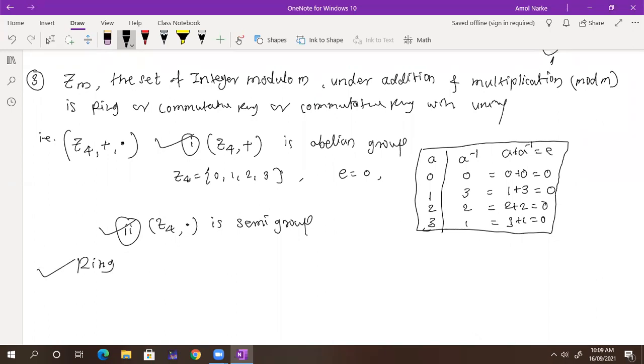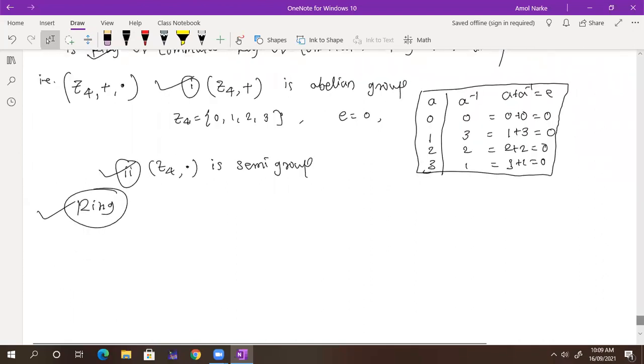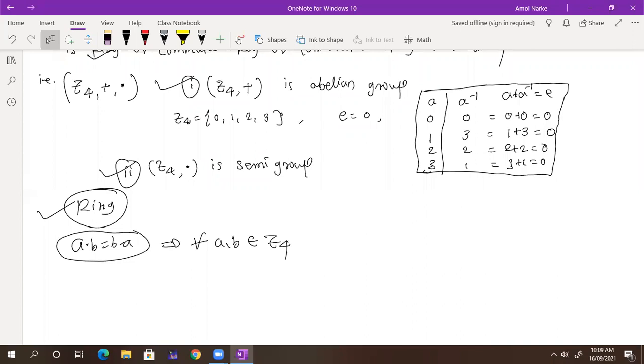Everyone understand whether it is a ring or not? So it is a ring. Whether it is a commutative ring? For commutativity, what do we want? A dot B is equal to B dot A. Whether it is true here? Obviously, this is true for all A and B belonging to Z4. So it is now a commutative ring.